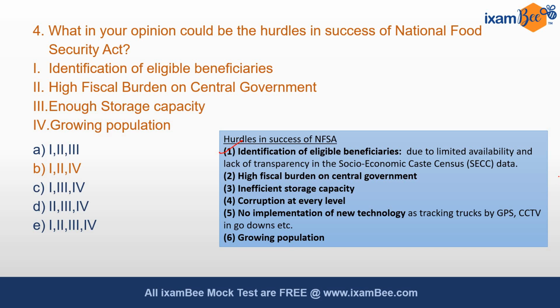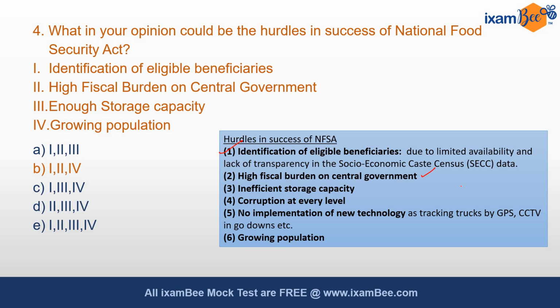The second point is high fiscal burden on the central government. So we are providing food grains at subsidized prices, which are very, very low, at rupees 1 per kg for coarse grains, at rupees 3 per kg for rice. So we are trying to secure the availability and accessibility of food to all citizens in the country, which puts up a lot of financial burden on the government.